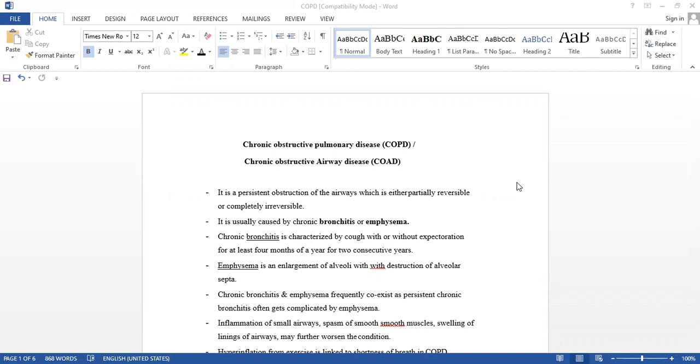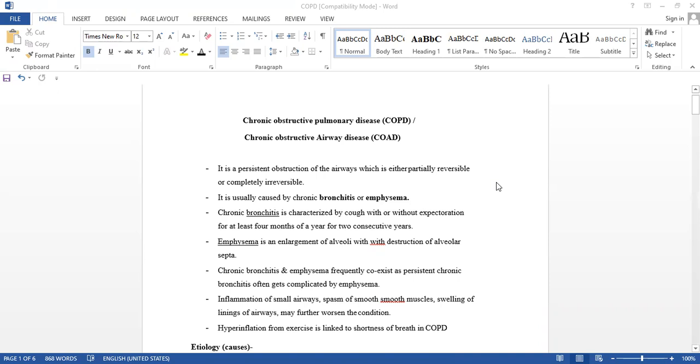So today we will see COPD, that is chronic obstructive pulmonary disease. It is also called COAD. Instead of pulmonary, we can say it is airway disease, that is chronic obstructive airway disease. In the exam, they will ask you either COPD or COAD, that is chronic obstructive pulmonary or airway disease.